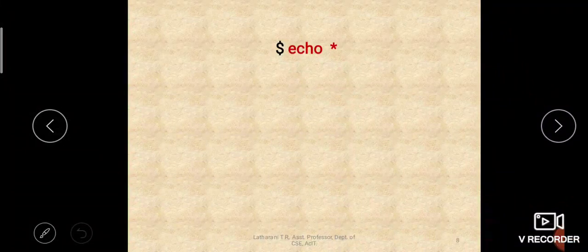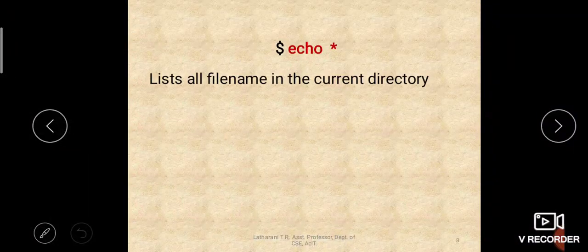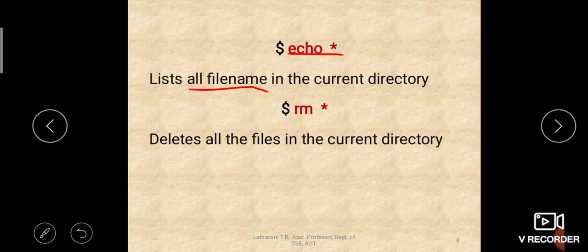For example, if you write echo star, there is a command called echo, right? Echo is a command which will display the message as it is on our screen. So echo star will list all the file names in your current directory. Then rm star. Rm star means remove everything. It will delete all the files in your current directory, but it should be used cautiously.